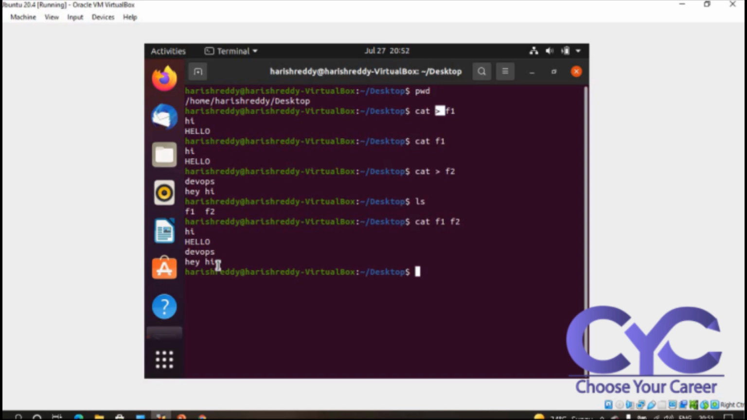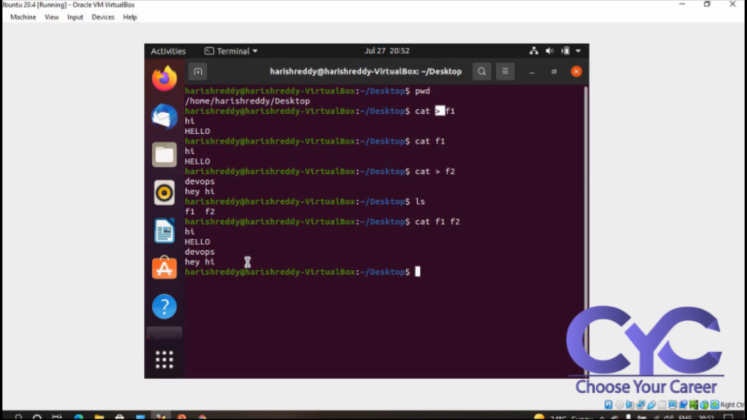Okay. So now if I want to create, see here we are using the cat command. Here I am writing some text. But I don't want text. I want only the files. How to create only the particular files?